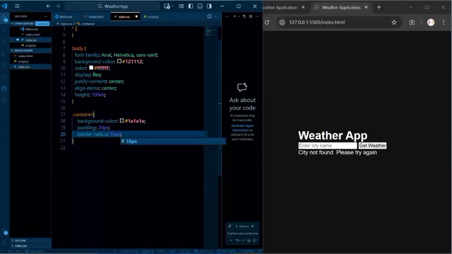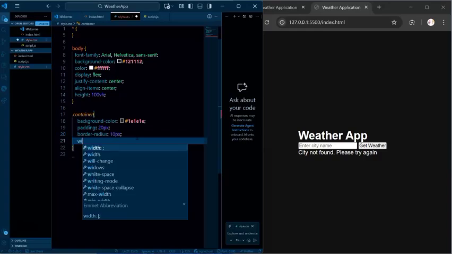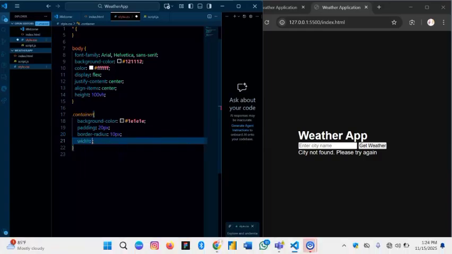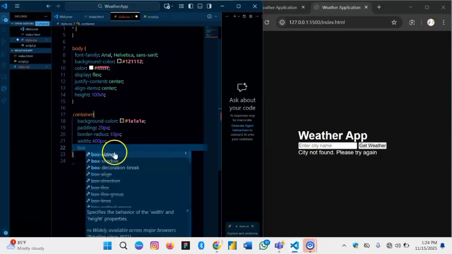And I told you if your length is more than 0, like 1 pixel, you add the pixel, but once it's 0, you don't need to add a pixel, though you can. Of course, adding it doesn't really make any difference. I also want to set a width of, let's say, 400 pixel. I think that's perfect. I also want to have a box sizing there.